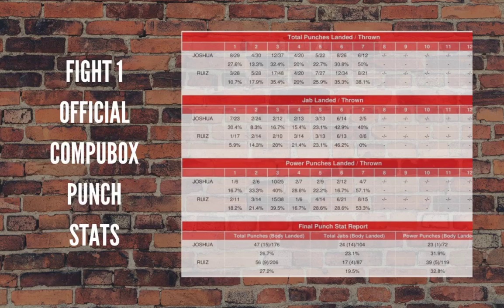All right, the punches landed percent, this is compared to the entire fight. We know the fight ended in the 7th round, but in rounds 1 through 4, AJ landed 67% of the total shots in the fight in the first 4 rounds. Ruiz had 60%. Okay, rounds 5 through 7, you have AJ with punches thrown at 108, Ruiz with 98.